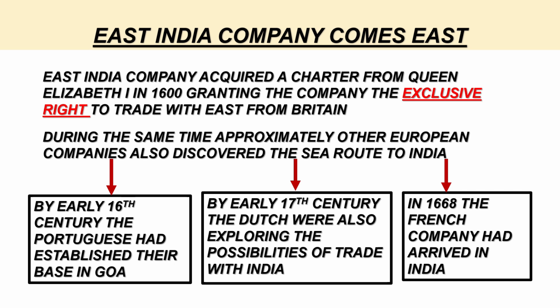Here you must always remember that all these European trading companies coming to India had the same goal, which was to exclude or eliminate competition so that they could buy cheap and sell at a higher price.